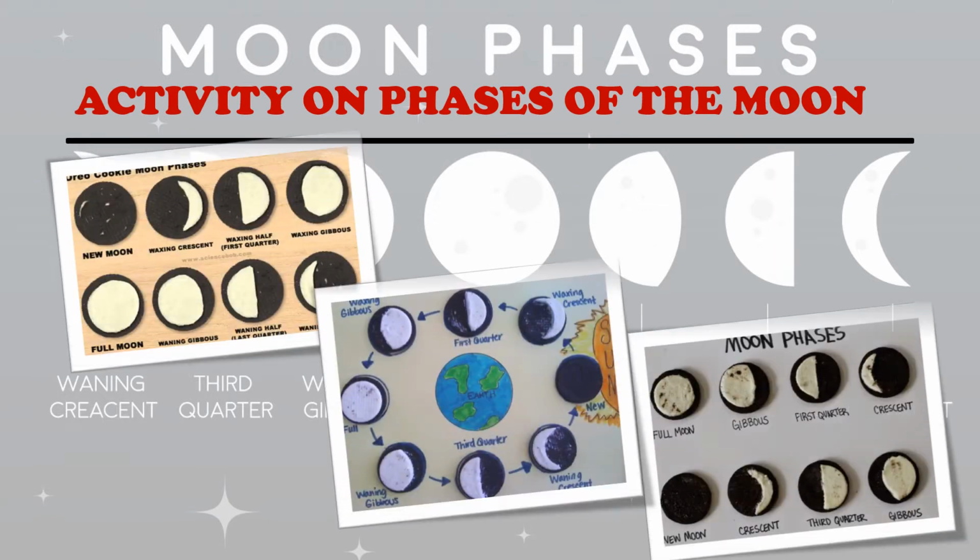Here is one activity for you, children. You can try making different phases of the moon by using Oreo biscuits, right? We all eat yummy Oreo biscuits. So you can use its dark base and white cream to show the different phases of the moon. Please try this activity. It will be very fun making and fun learning for all of you.